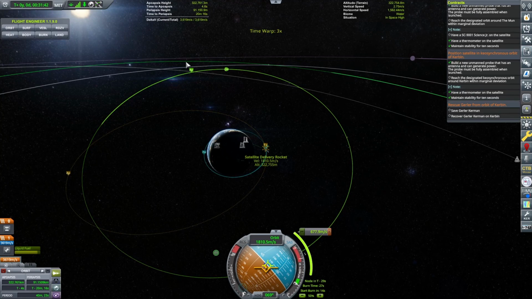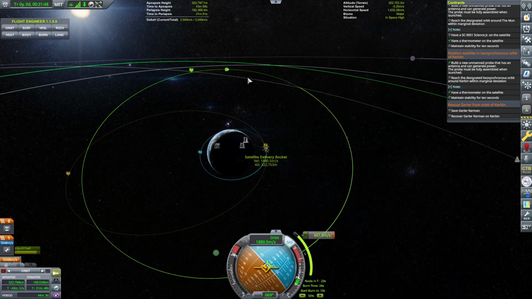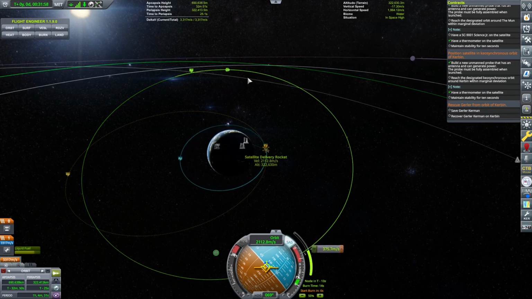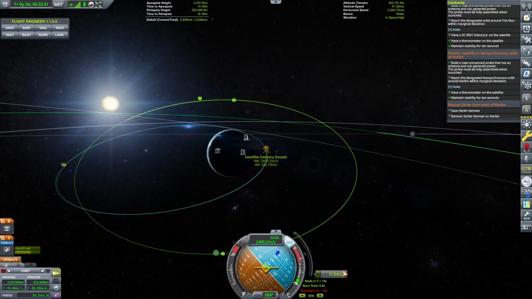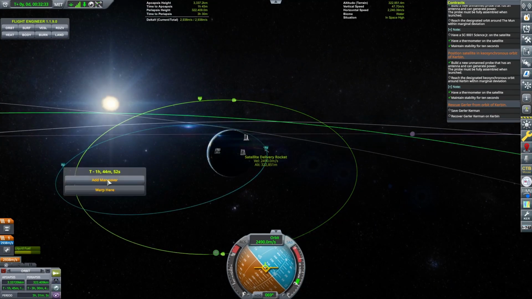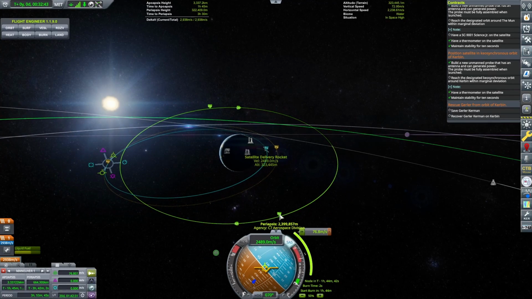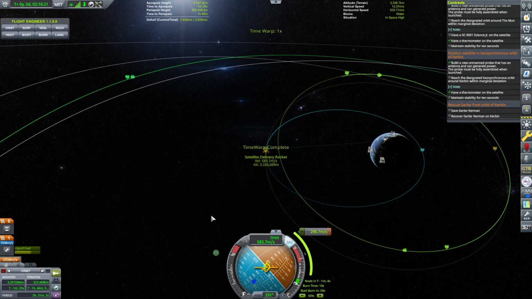13-ish. That's good. All right, so this will put us out at the desired apoapsis, and then we want to push out to the desired periapsis. So now let's go out to the apoapsis and do the same thing. We'll push out the periapsis to, what is it? 2.399. Okay, and then we point to where we need to point.